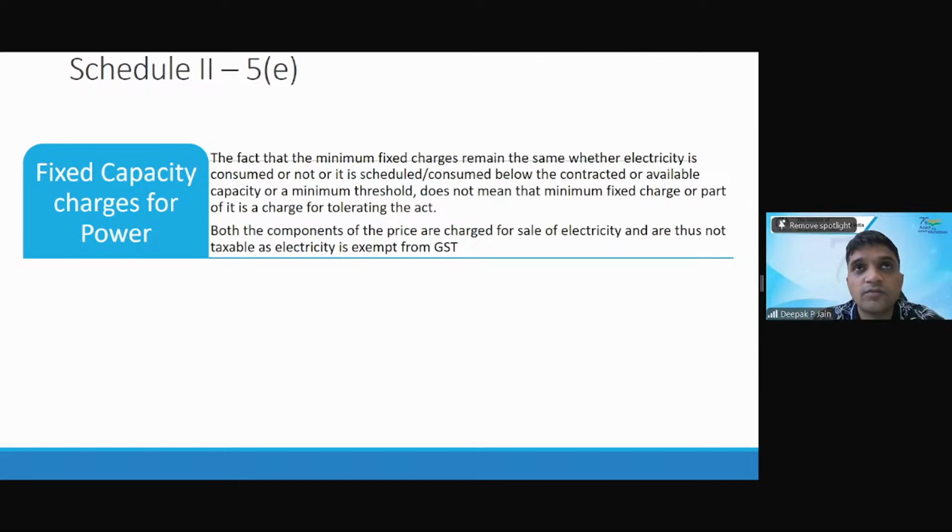They have to transform the electricity. They have to appoint persons. There is so much back end work they have to do, for which this is the minimum fixed charges they have to levy. And above that, there is a variable charge. So both are towards the electricity charges itself, and electricity is exempted. So whatever charges we pay, fixed charge or variable charge, this is not towards tolerating any act. Both of these are towards electricity, and the total electricity bill is exempt from GST.